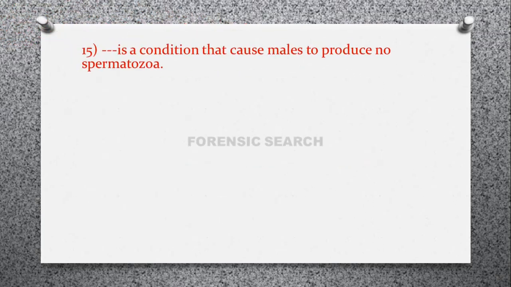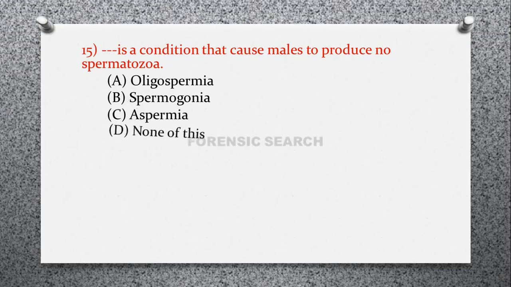Then the next question is, dash dash is a condition that causes males to produce no spermatozoa. Option A, oligospermia, option B, spermogonia, option C, aspermia, and option D, none of these. So correct answer of this question is aspermia, that is option C. And the first one, that is option A, oligospermia, is the low sperm count in particular males. And if any males are unable to produce sperms, that condition is known as aspermia.